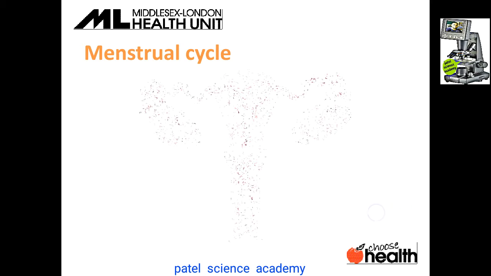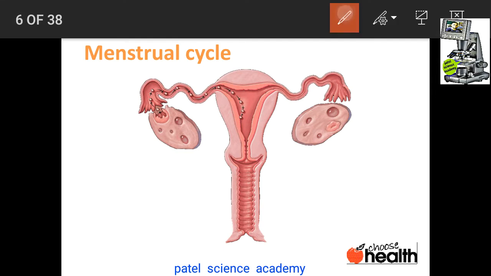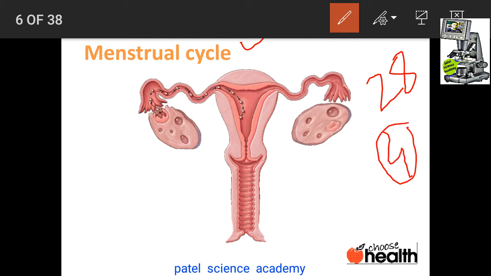Dear students, in the female body, the menstrual cycle is found for about 28 days every month. There are 4 phases in these 28 days, and all those 4 phases I have explained completely in my previous lecture.